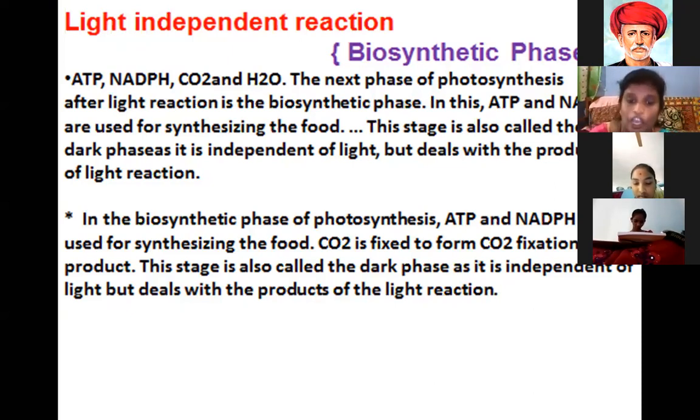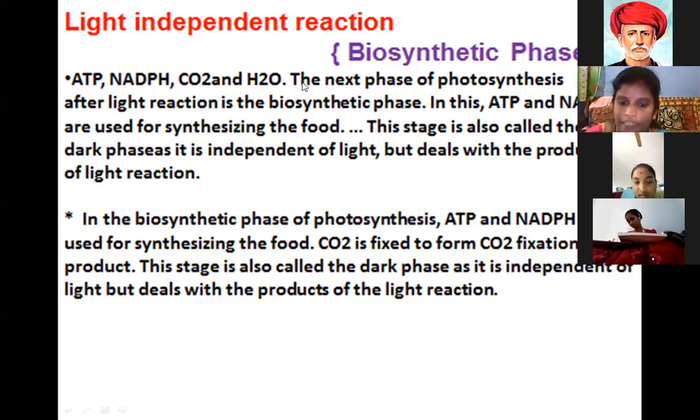At that time, carbon dioxide is fixed, forming the carbon dioxide fixation product. This stage is also called the dark phase.